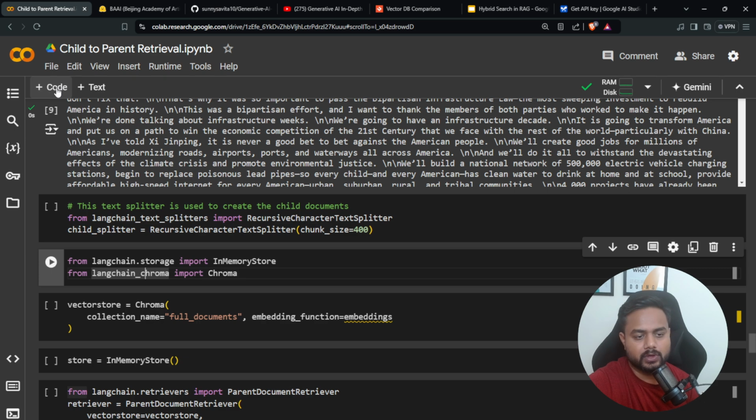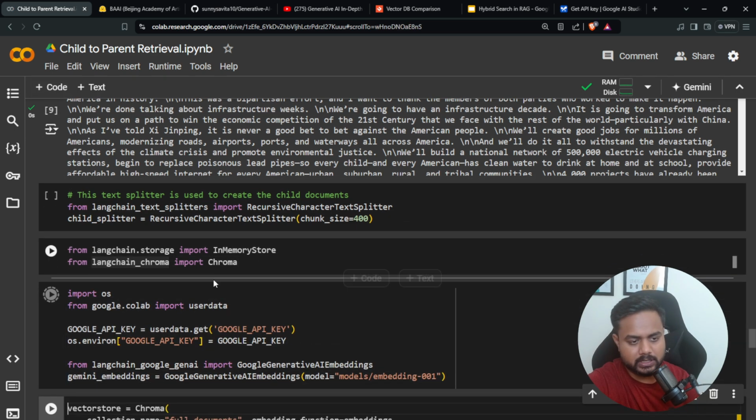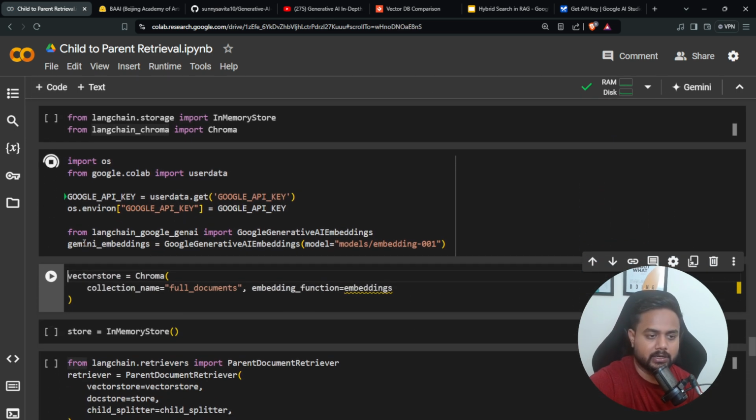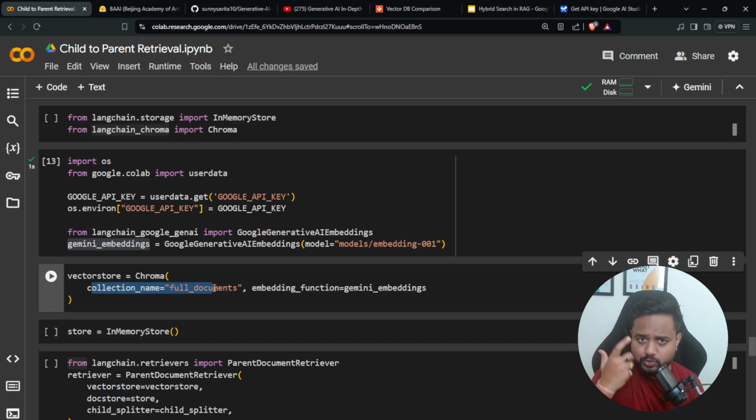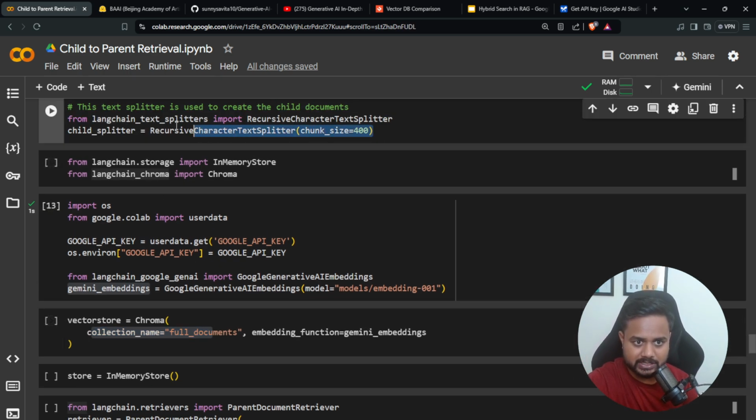So here is the code for the embedding. Got it, guys? This is my embedding model, and this is going to be my Gemini embedding. So let me keep the Gemini embedding over here. Now here, this is going to be a collection name, meaning I'll be keeping my full, complete document, and with respect to that document, I'm going to create child chunks. So here is the size of the child chunk, the child splitter.